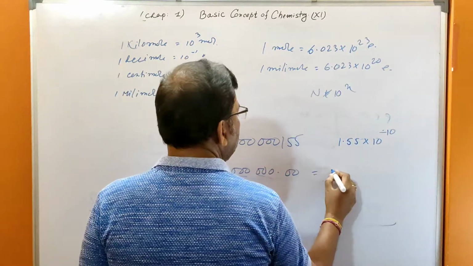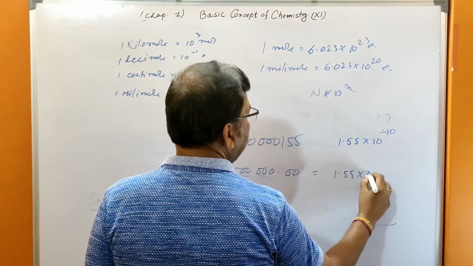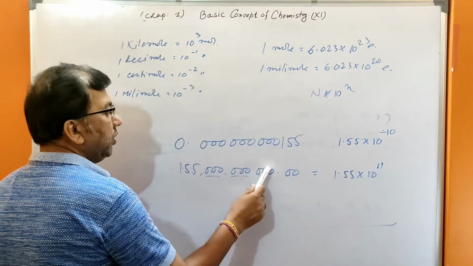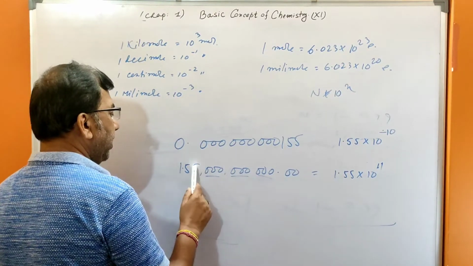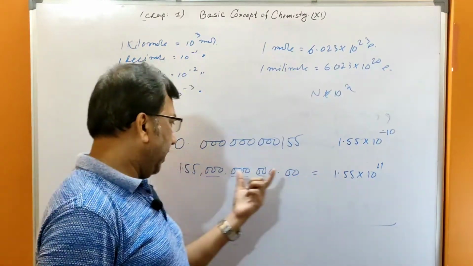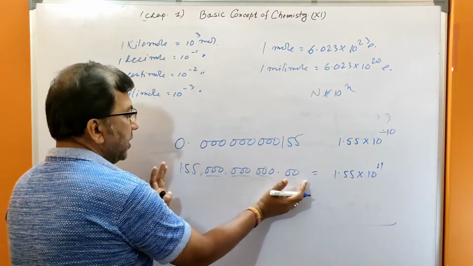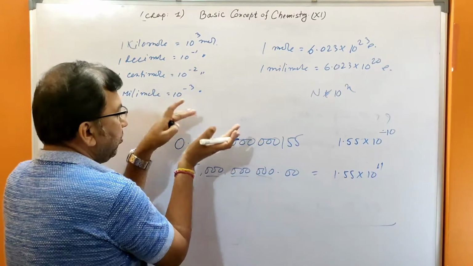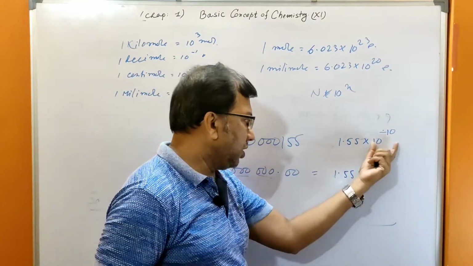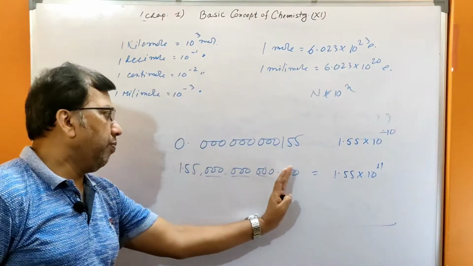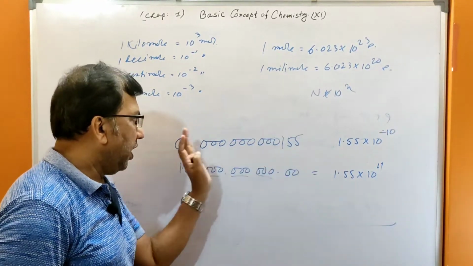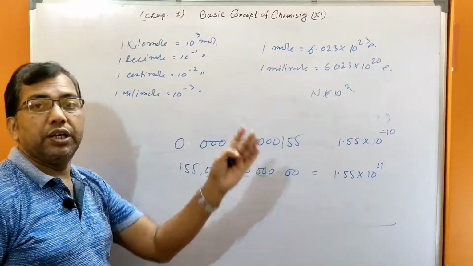That means it is 1.55 into 10 to the power 11. 1, 2, 3, 4, 5, 6, 7, 8, 9, 10, 11. Okay? So this is the notation. You express very large numbers and very small numbers by the scientific notation. The point shifts from here to there. Left to right, decrease. Right to left, increase.